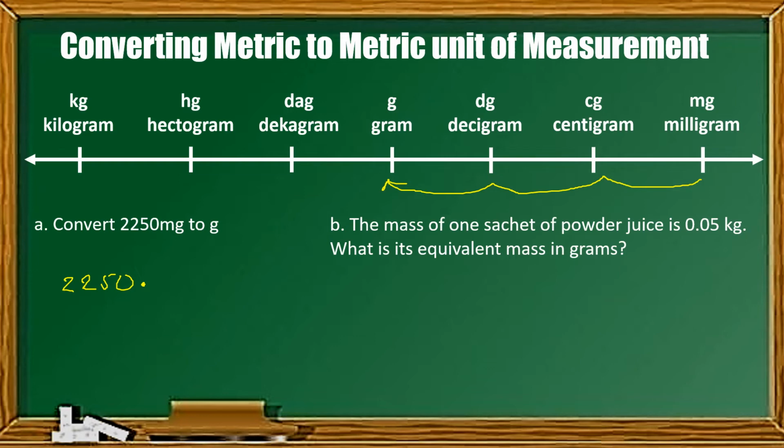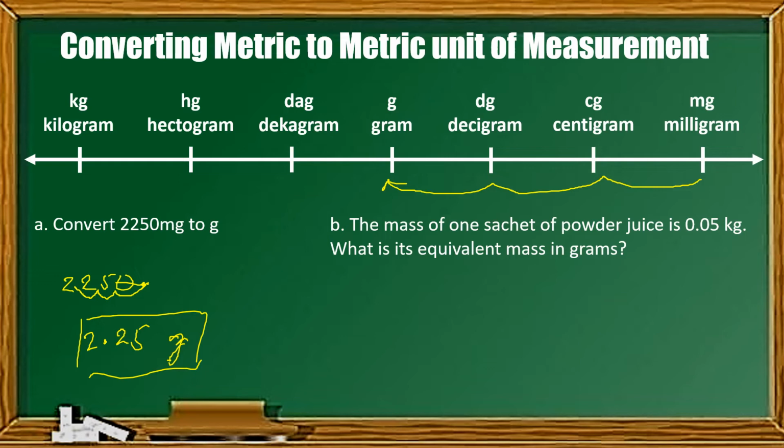That is 1, 2, 3. That means 2,250 milligrams when converted to gram is equivalent to 2.25, kasi pwede na nating tanggalin yung 0 kasi nasa hulihan naman siya. So, the answer is 2.25 grams. Ganun lang mag-convert ng ating metric to metric.